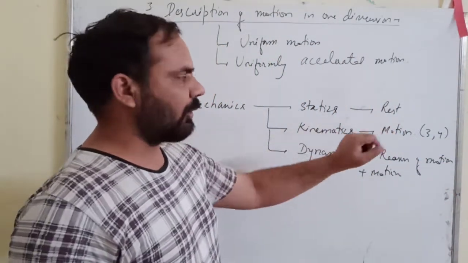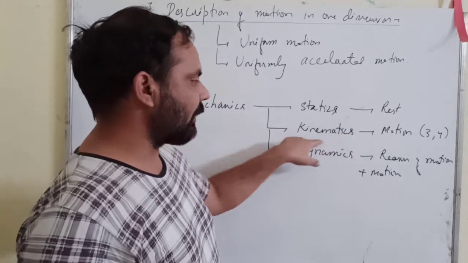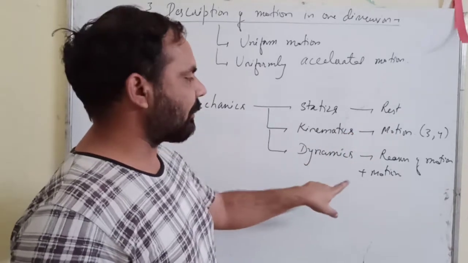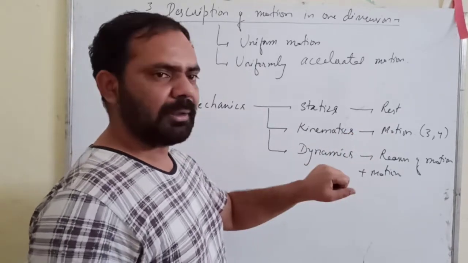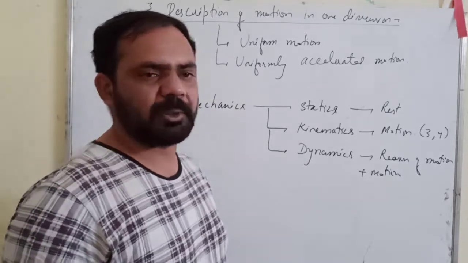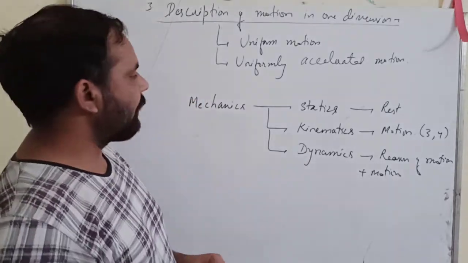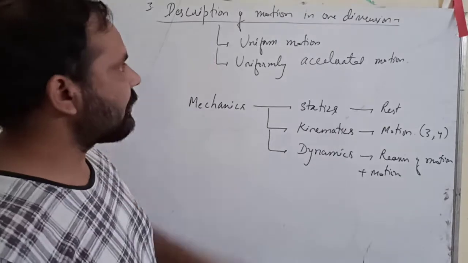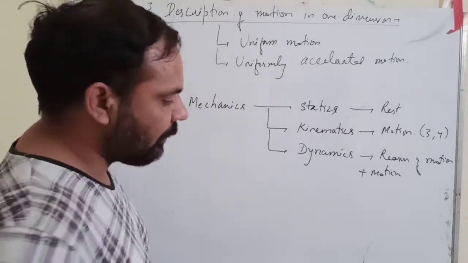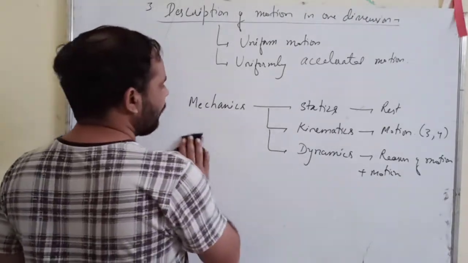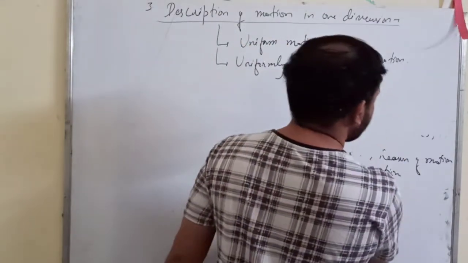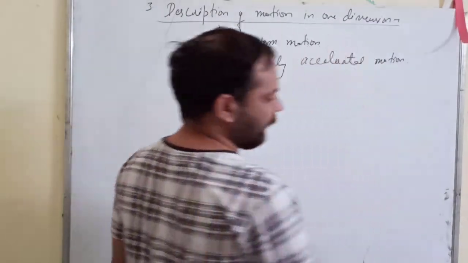Chapters 5 and 6 are related to dynamics. So today we are starting chapter number 3, which is description of motion in one dimension. It is clear that we are going to start kinematics.